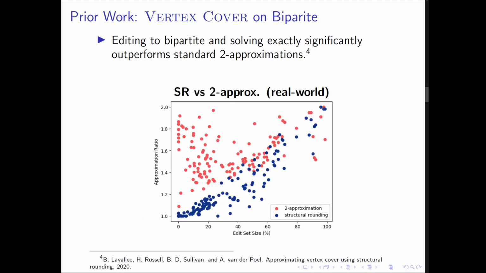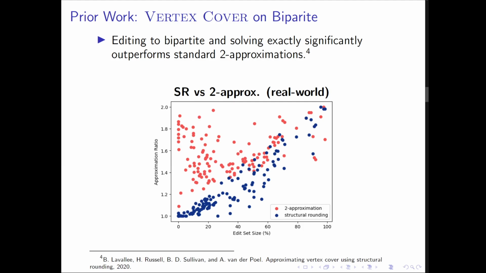Prior work done on structural rounding includes the framework's first real-world evaluation, which was done by members from the Theory and Practice group. Back in 2019, they put to the test the problem class combination of vertex cover on bipartite graphs. A vertex cover is similar to a dominating set, whereas a set of vertices representing a dominating set must reach all other vertices in a graph, a vertex cover must reach all edges. From our earlier social network example, where all friends had to be reachable, vertex cover ensures that all friendships are reachable. The problem of vertex cover has several algorithms that give two approximations on general graphs.